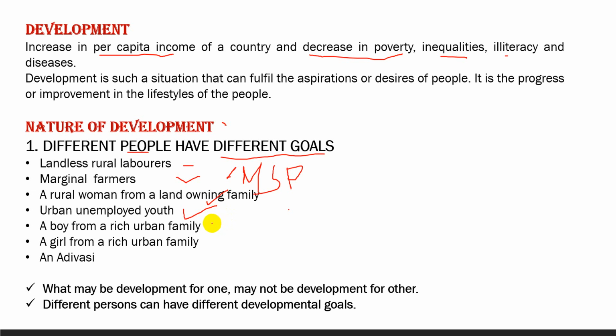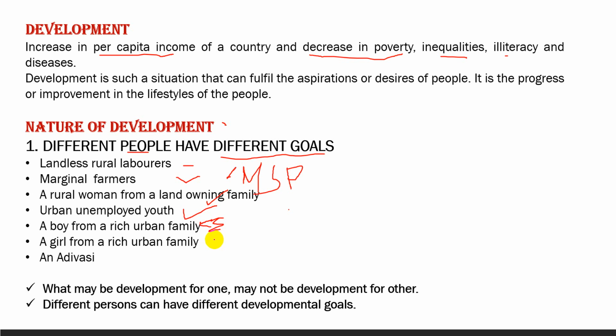So, rich urban family. What is his aspiration? His aspiration is to get studies abroad, high level of income, and good lifestyle.